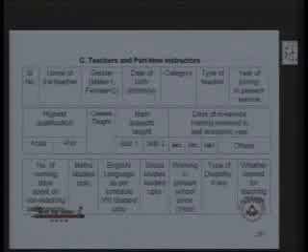Then we are asking year of joining in present service. You have to specify the year of joining, when the particular teacher became a teacher in the department, or when did he join as a teacher in the present service. Present service means as a teacher. We are not asking when this teacher joined this school. We are asking when this teacher became a teacher, that particular year. A 4-digit year you have to specify.